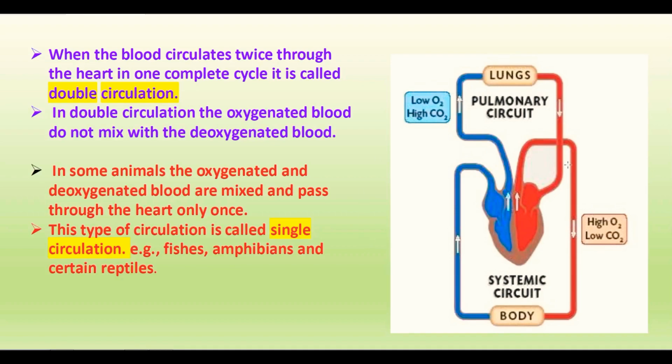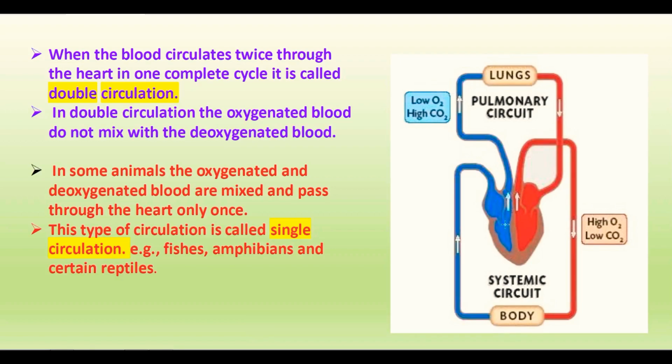Now let us see how it is double circulation. In the systemic circulation, the blood from the left ventricle passes on to the organs of the body and is collected as deoxygenated blood into the right atrium, and from the right ventricle the deoxygenated blood is passed on. This is one circulation, and from here the second circulation starts, that is the pulmonary circulation.